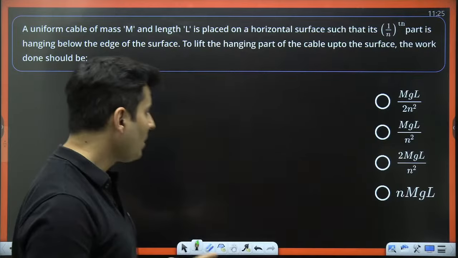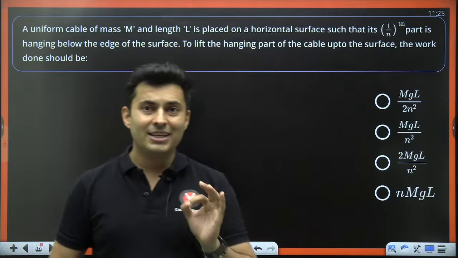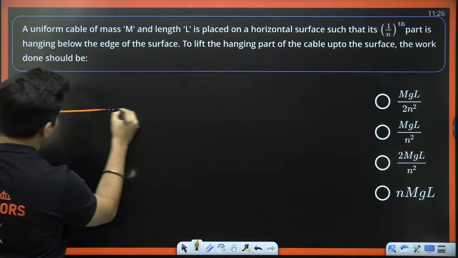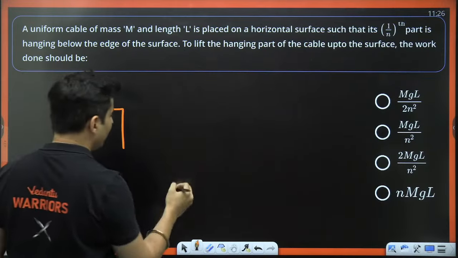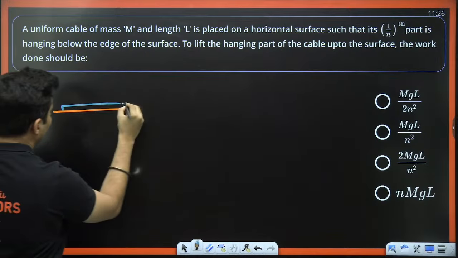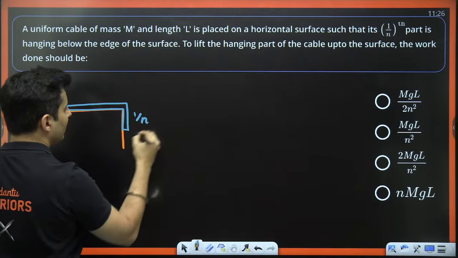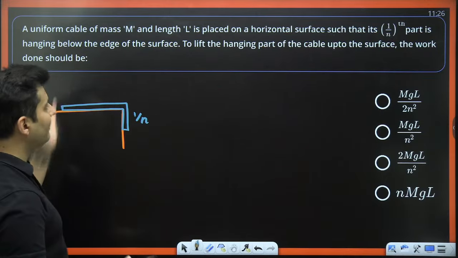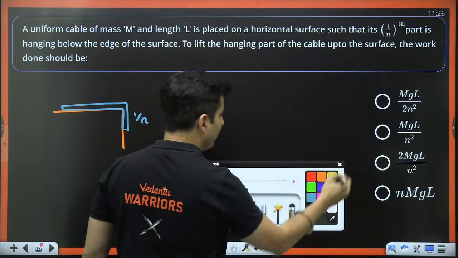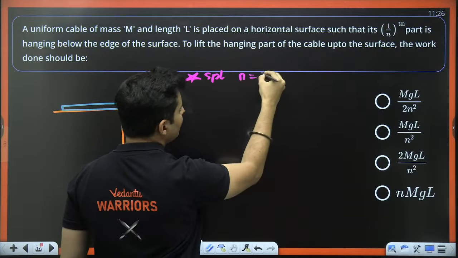That's all. Okay. Now, this question you can solve it methodically, but shall I tell you an easy trick in the exam? How do you solve it? I'll tell you. See, as per the question, 1/nth part is hanging, and you have to lift it up. So let's take a special case. What is that special case? N is 1.